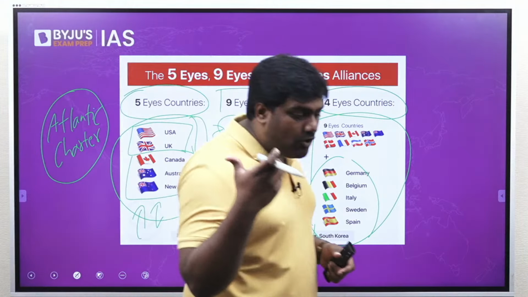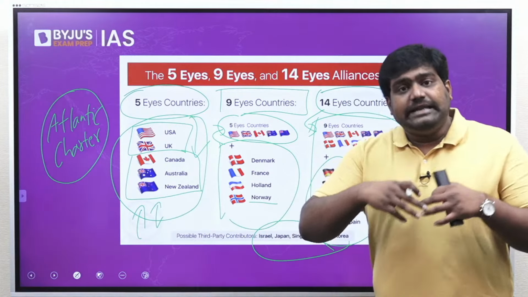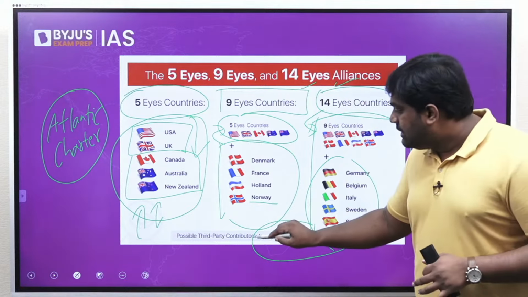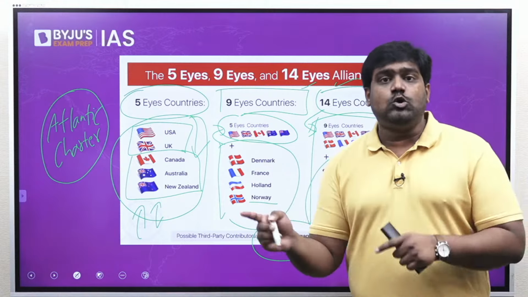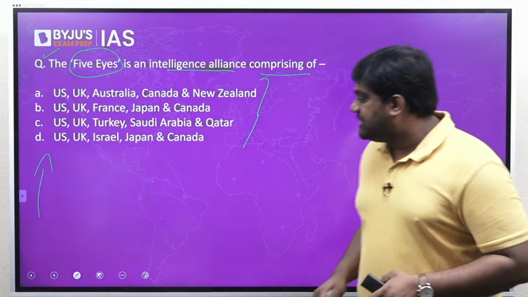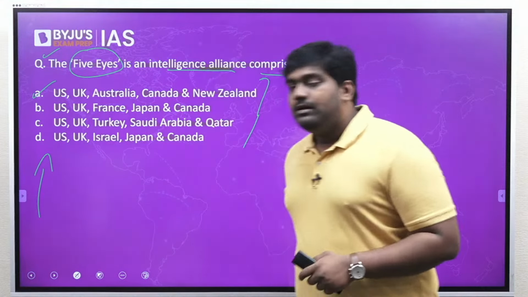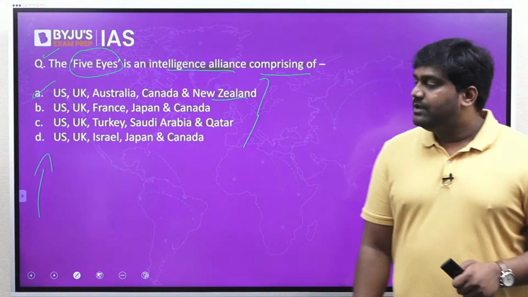So 5 Eyes is a formal alliance between these 5 countries. It's an intelligence alliance. It has been expanded informally to form the 9 Eyes and 14 Eyes. And there are others like Israel, Japan, Singapore and South Korea who also contribute intelligence to these countries. Okay? So the correct answer for the given question would be option A. Right? US, UK, Australia, Canada and New Zealand.